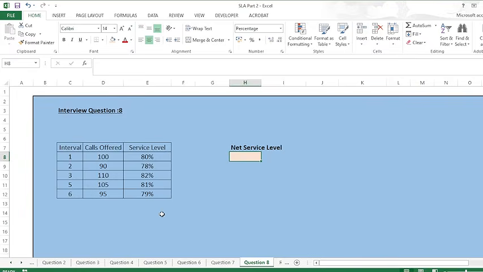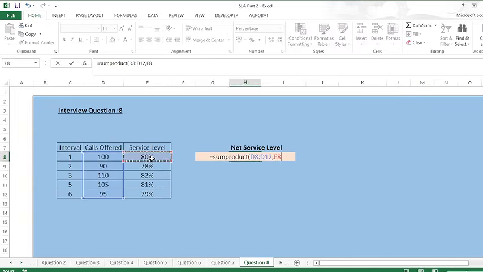This is a simple question, as we have studied earlier also. Here we have calls offered and the service level interval wise. Here we don't have calls answered within threshold. Even then we can calculate the net service level using the simple sum product formula, as we calculated earlier, right? That is calls offered and the service level, divided by total calls being offered, right?